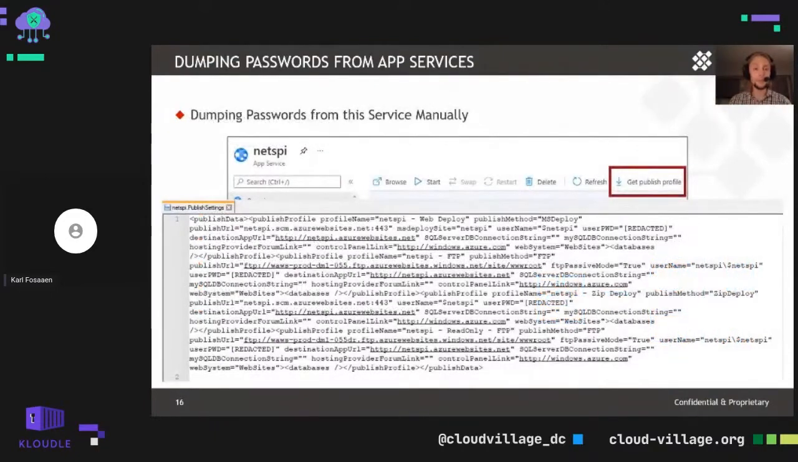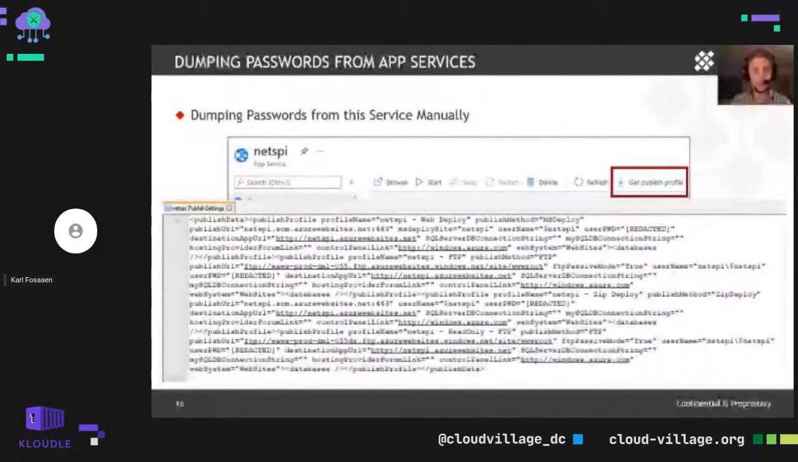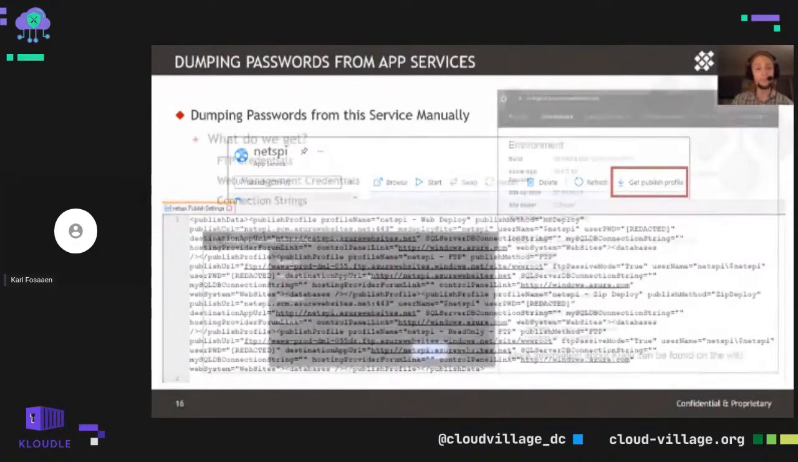So manually dumping these credentials from an app service application, we can just navigate to the application in the portal, go over to the Get Publish Profile link over on the top right there, and get the publish settings file that we can see here. Now I've redacted all of our user passwords here, but you can see all of the usernames are $NetSpy. It's for the NetSpy app service application. And all of the creds here are a bit of an eye chart to look at, but we've got web credentials, we've got FTP credentials, we've got a number of different credentials that we might be able to utilize as an attacker.